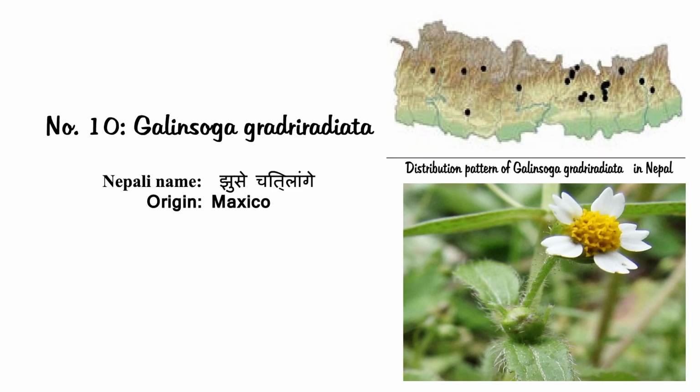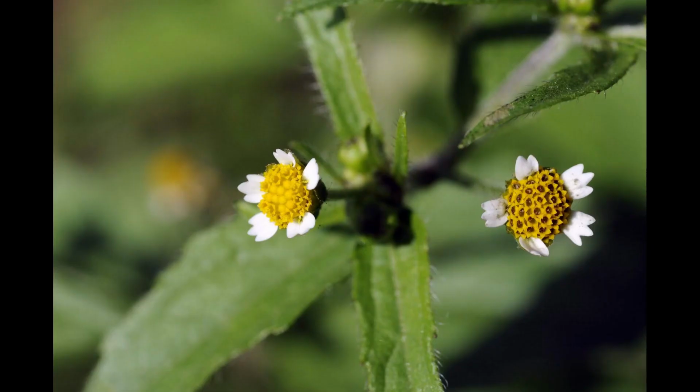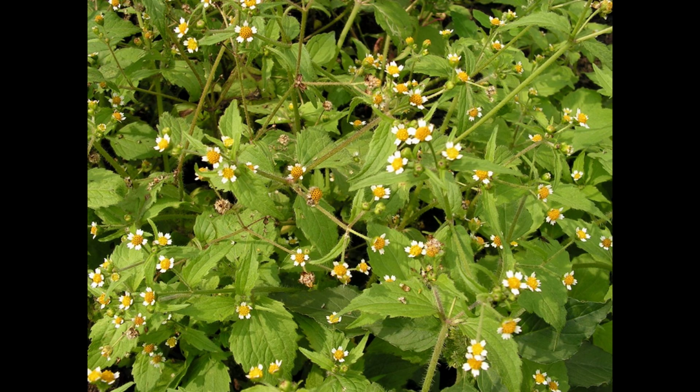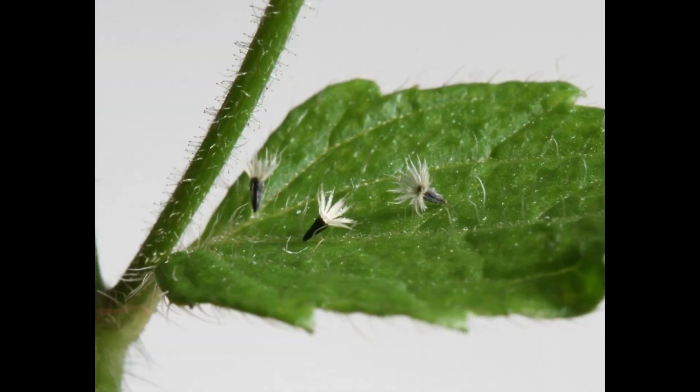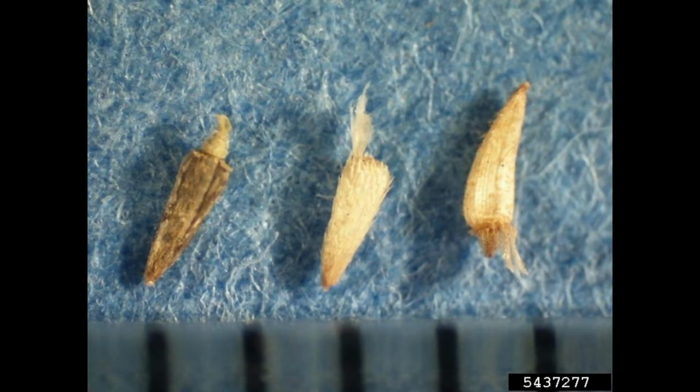Number 10. Galinsoga quadriradiata. In subtropical and temperate climates, Galinsoga quadriradiata is a fast-growing, highly variable, annual herbaceous weed of agricultural fields and other disturbed areas. It was most likely introduced as a contaminant of crop or ornamental plants. It is known to have escaped from European botanic gardens. Up to 7,500 minute seeds can be produced by a single plant, and these seeds are quickly dispersed by wind, animals, people, contaminated crop seeds, soil, and agricultural equipment.